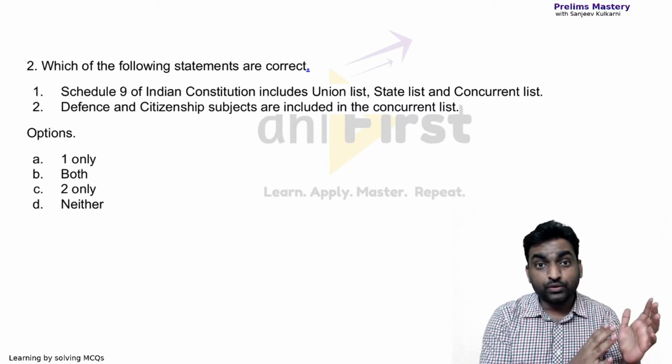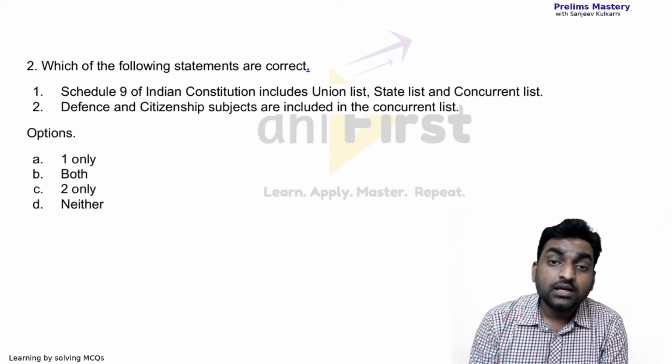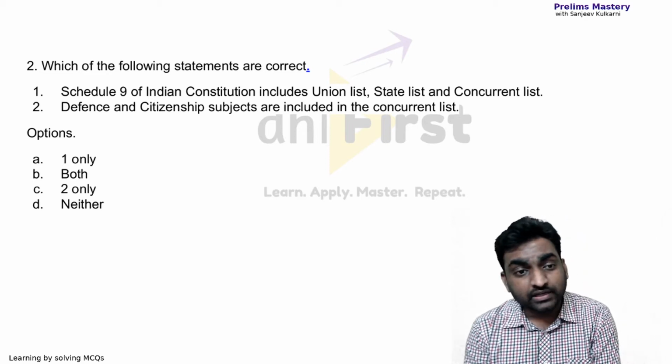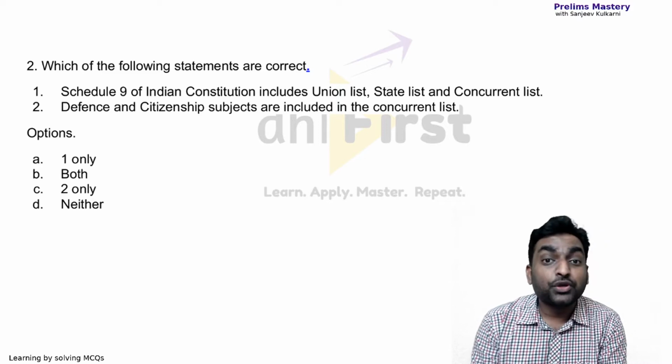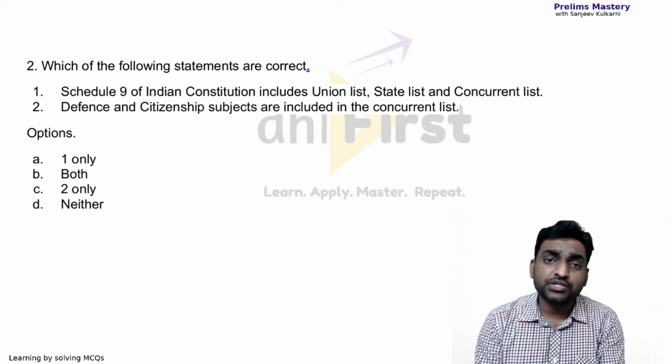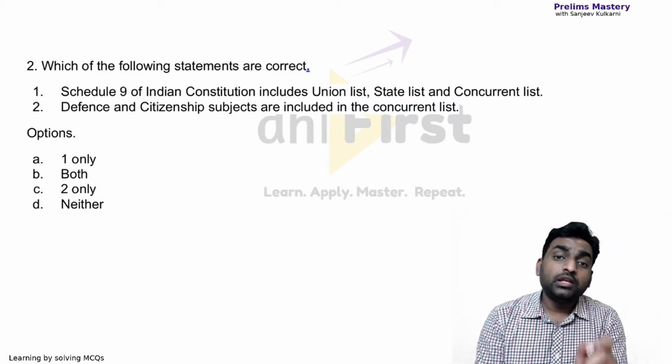Okay, now that's Schedule 9. The union list, state list and concurrent list come under Schedule 7. Defense and citizenship are subjects of the union list. Now why is this question here and why do you see these two statements? These were in the news of late.